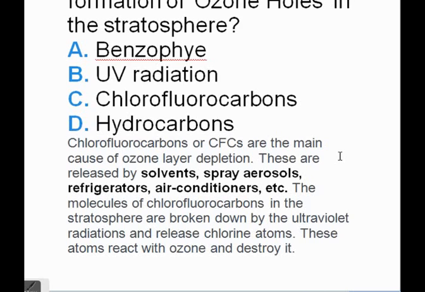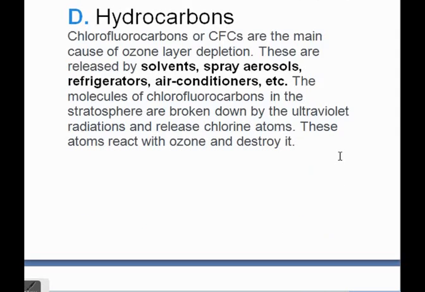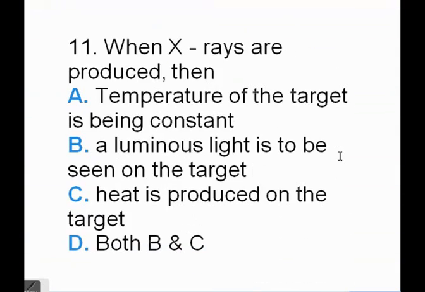When X-rays are produced, then, the temperature of the target being constant, a luminous light is to be seen on the target, heat is produced on the target. So its correct answer is D, both B and C. So when X-rays are produced, then a luminous light is to be seen on the target, heat is produced on the target.